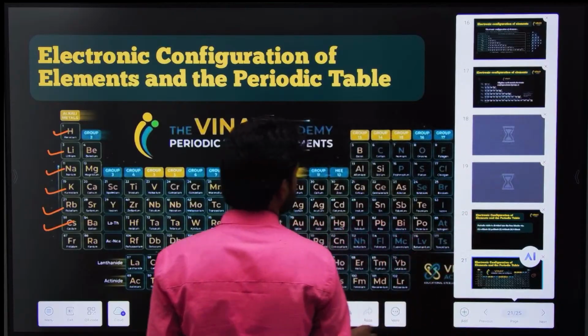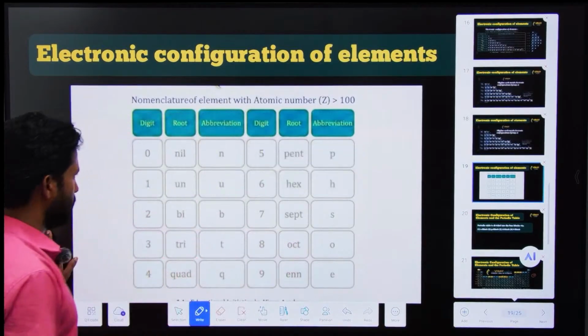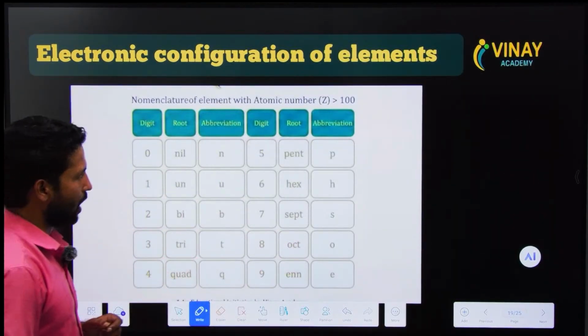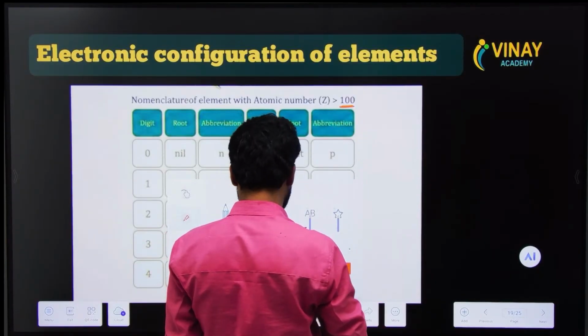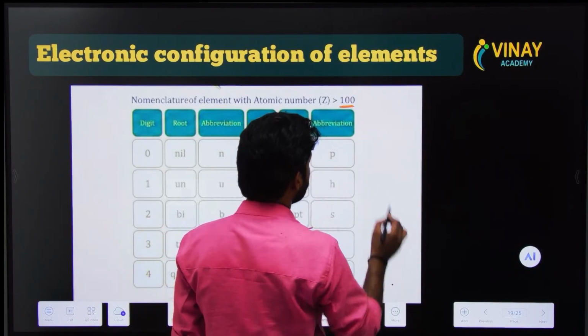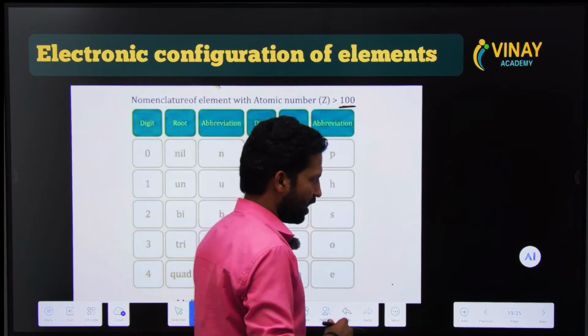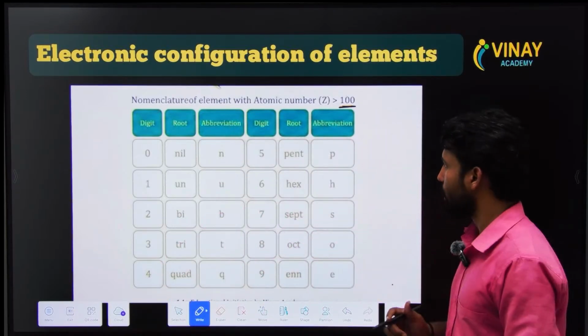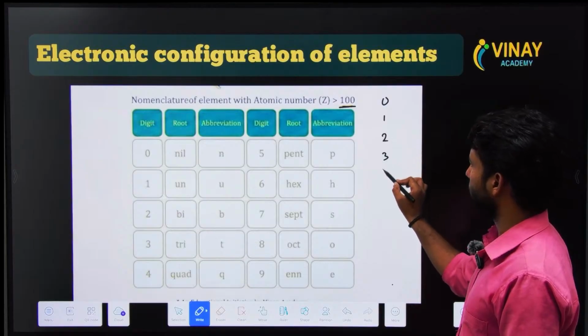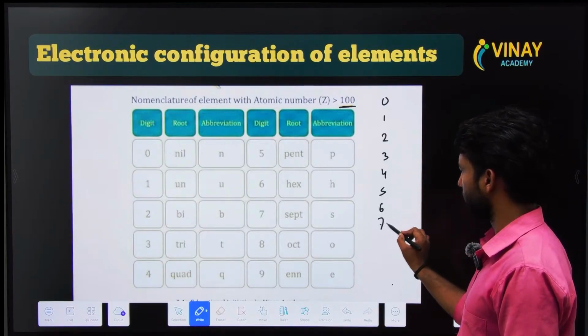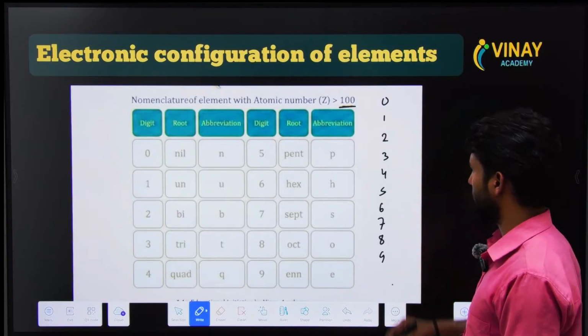Look at it. This is the code. If an element has atomic number more than 100, then it is named by IUPAC. Look here: 0, 1, 2, 3, 4, 5, 6, 7, 8, 9.